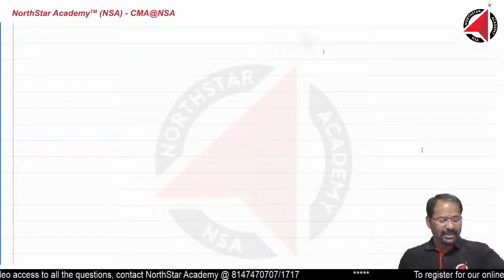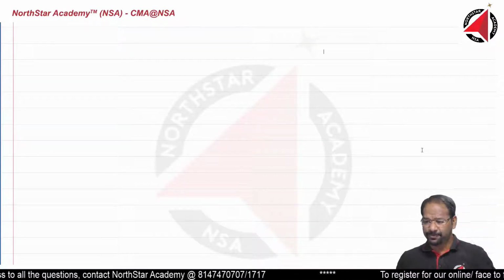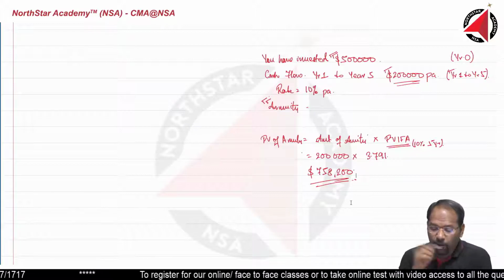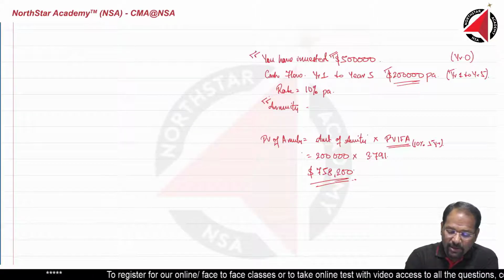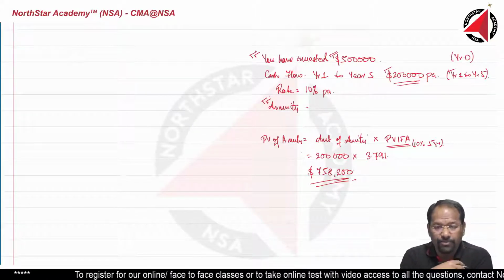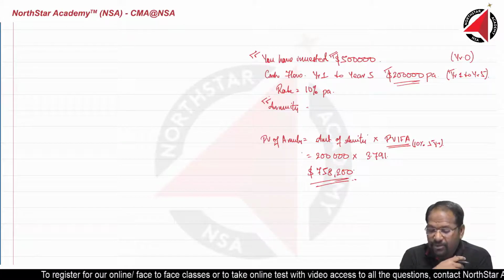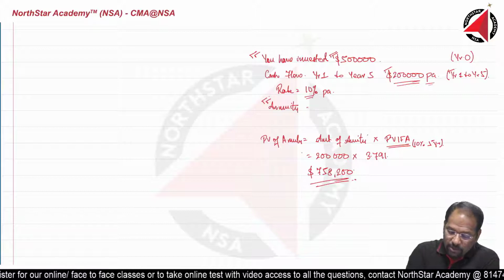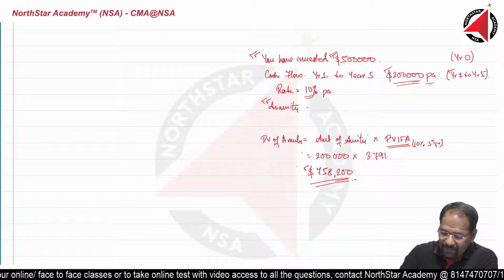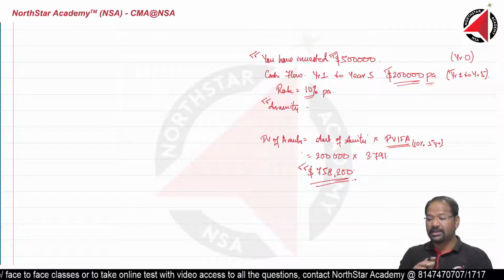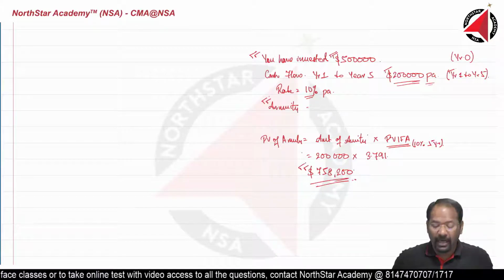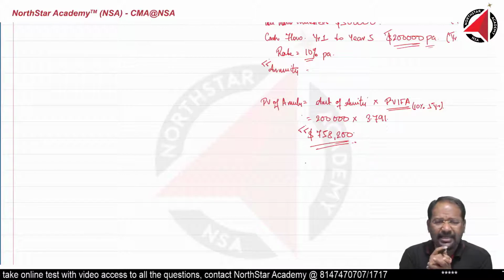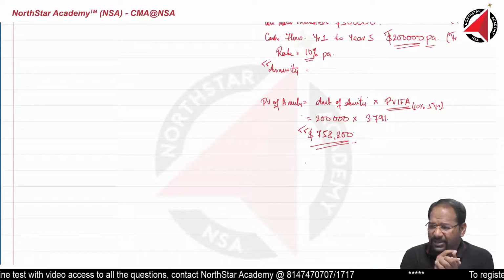Forget it. Let me start with some questions. Let us again come back. You have invested $500,000 and the cash flow for year 1 to year 5 is 200,000 per annum, and you are getting $758,200. This is the amount of money we are receiving. I hope till here all of you are clear. I am just getting started once again with everything.